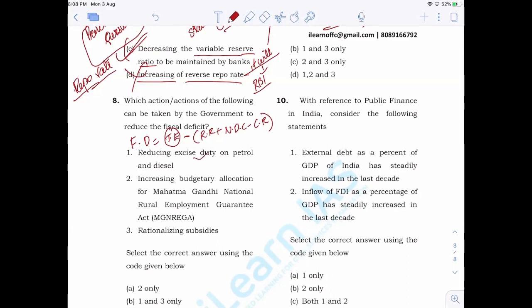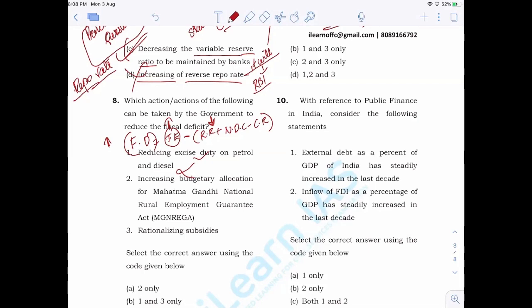Now, the first action is reducing excise duty. What is excise duty? That is a revenue receipt, right? When we reduce it, we are reducing the receipt side. When the receipt side is reduced, fiscal deficit will increase. So that is not a correct option. Now, increasing budgetary allocation for MGNREGA. That will increase expenditure. So we have already mentioned the condition: in order to reduce fiscal deficit, either the expenditure should come down or the receipts should go up, especially non-debt creating capital receipts.